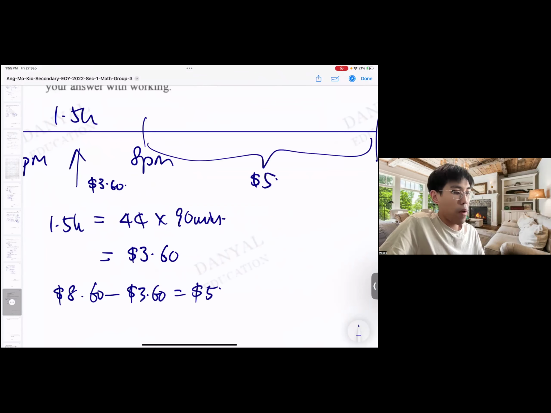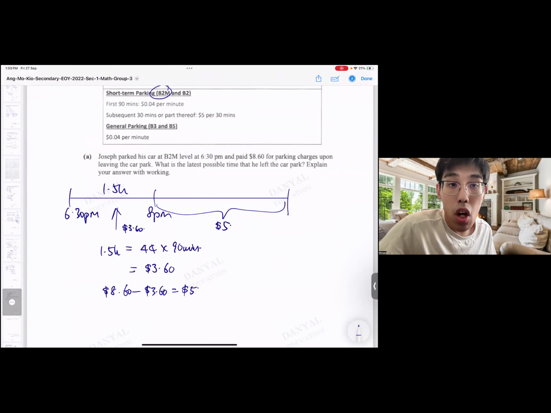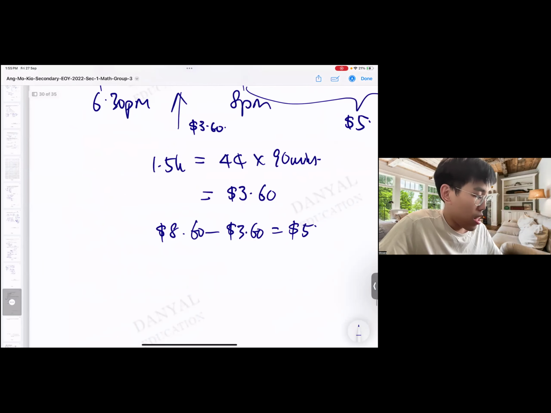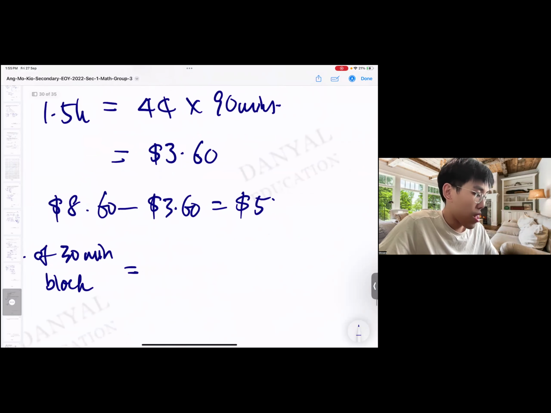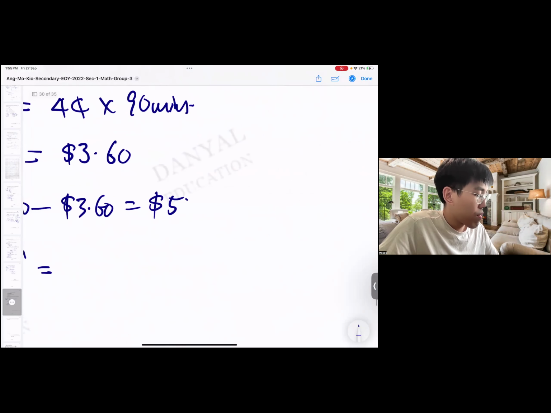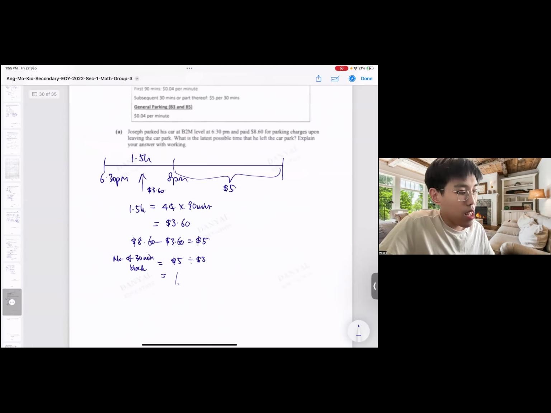So that means this whole part makes up $5. But this $5 is how much? You see, when they say after that, subsequently 30 minutes or part thereof is $5 for 30 minutes. That means the number of 30-minute blocks is how many? $5 divided by $5 equals 1 block. 1 block means 30 minutes.